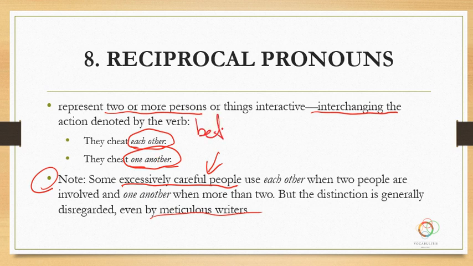That's like the distinction between the word between and among. Between is for only two persons, among is for many, okay, three or more, right? And so that is something you should remember. I know for certain that if you pick up English books in foreign countries for learning English, they would emphasize this as a proper usage, that each other is for two and one another is for three or more.